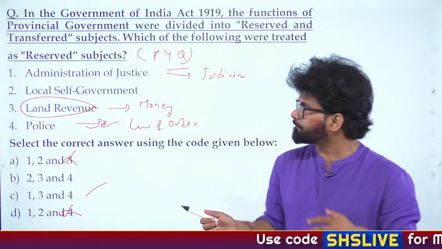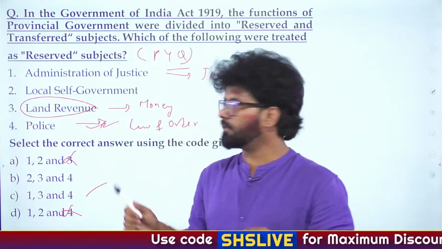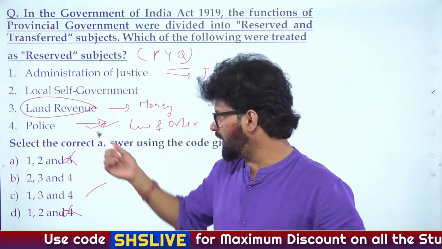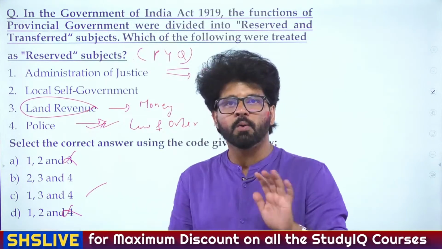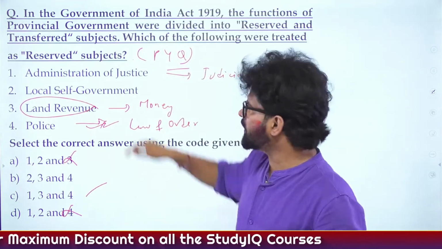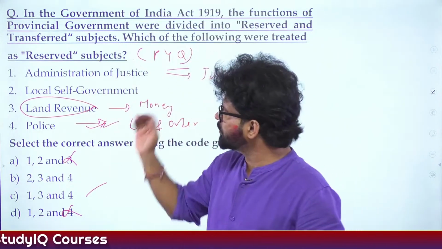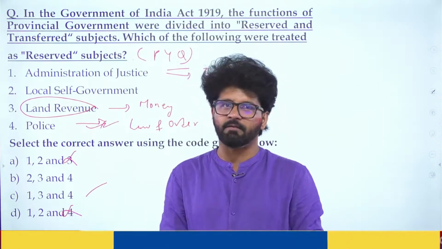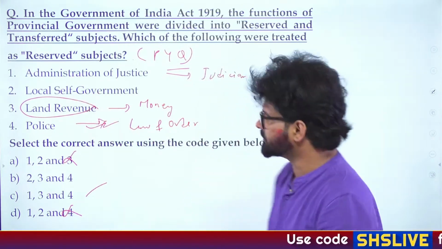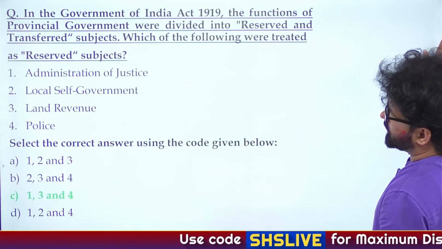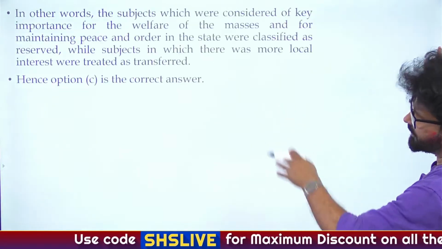So please understand, these kind of questions can be solved with elimination. It's not like this is the question which was solved and that's why every question can be solved. You cannot remember all reserved and transferred subjects. You can have a look at them, but do option elimination. That will help you. Reserved are more important than transferred subjects. So that is written here. You can have a look at it.